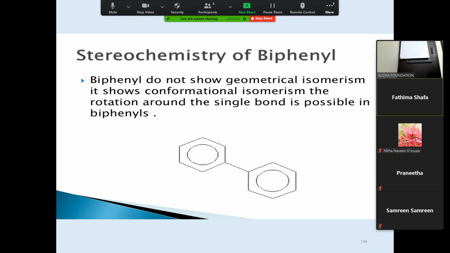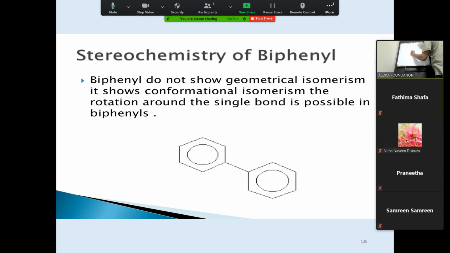Biphenyls do not show geometrical isomerism. It shows conformational isomerism. The rotation around the single bond is possible in biphenyls. Now, did you understand what this is? It does not show geometrical isomerism.